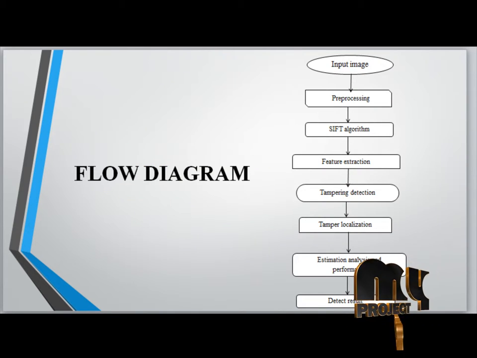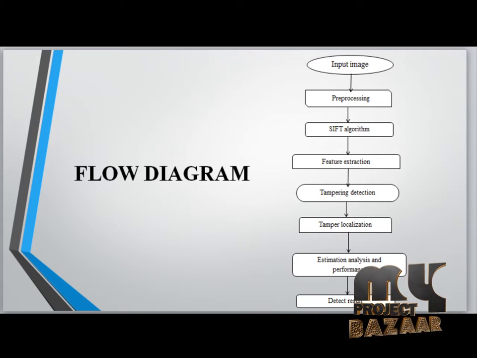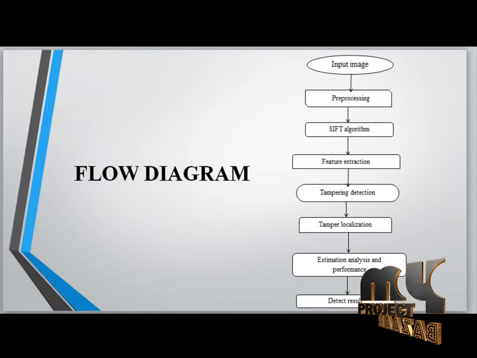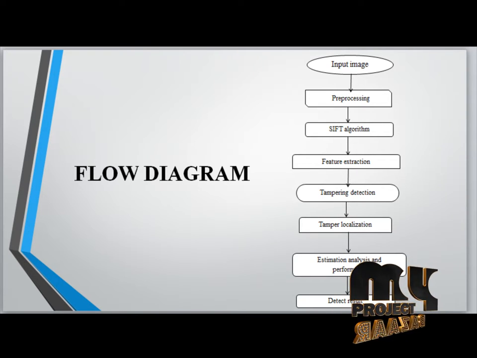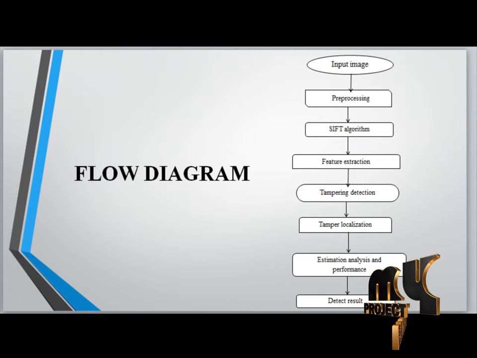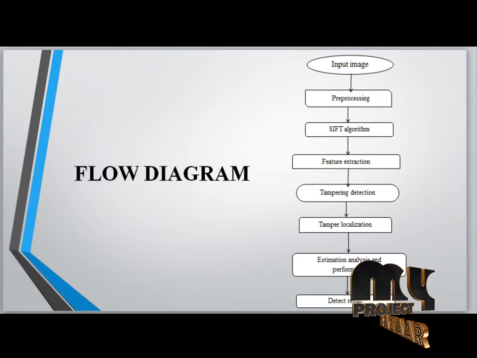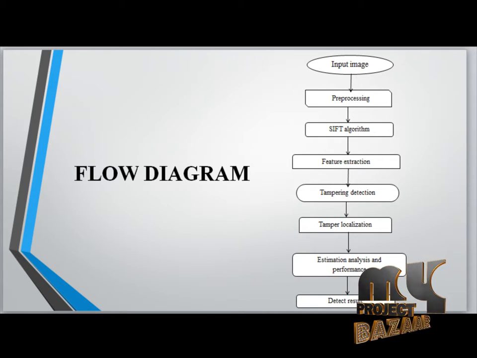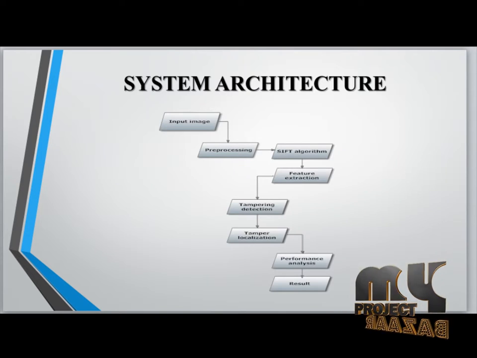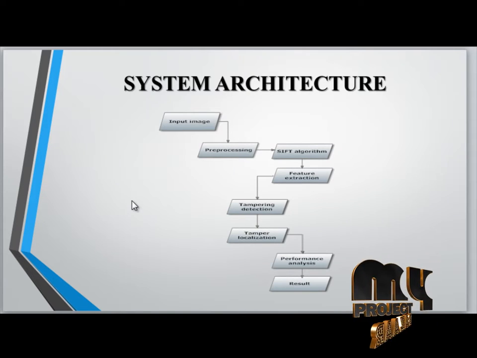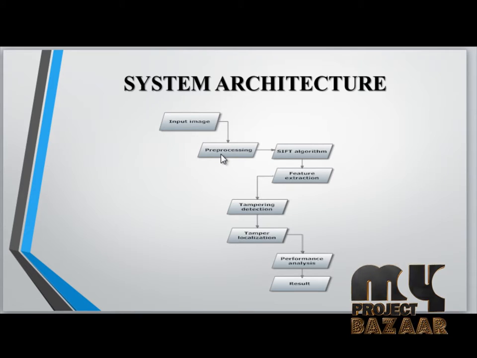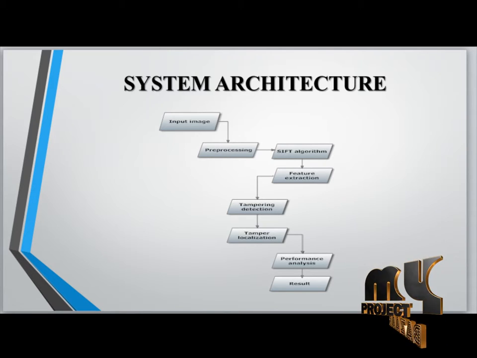Flow diagram. First you take the input image by selecting a given path and file name. After that you proceed to pre-processing. After that you apply the SIFT algorithm for feature extraction, tamper detection and tamper localization, then estimate, analyze and detect the result. The same is shown in the system architecture: given an input image, after pre-processing and the SIFT algorithm.